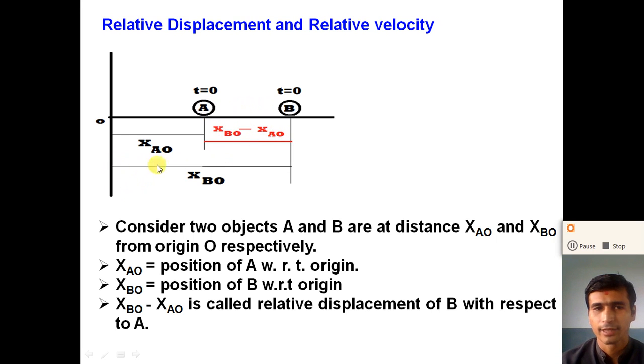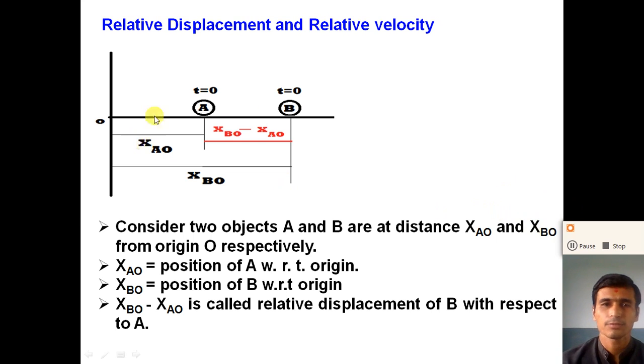We can easily calculate this distance here. So xBO minus xAO is the relative displacement of B with respect to A, and it is also known as the relative displacement of A with respect to B, right? If we take xAO minus xBO, that is the relative displacement of A with respect to B. So here xBO minus xAO is the relative displacement between the two objects A and B.